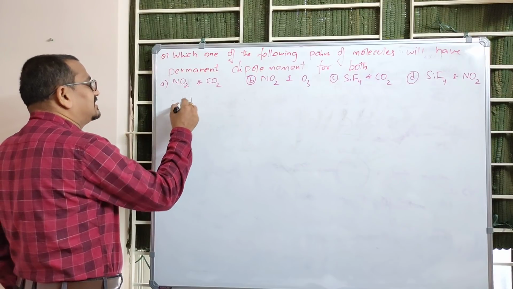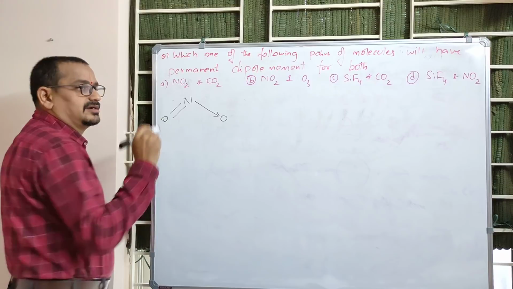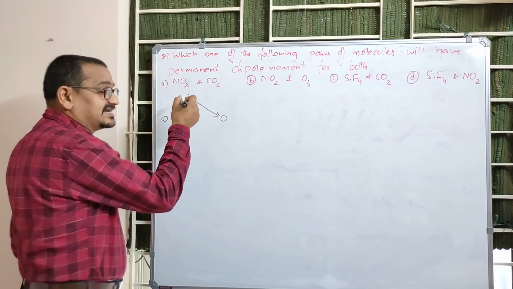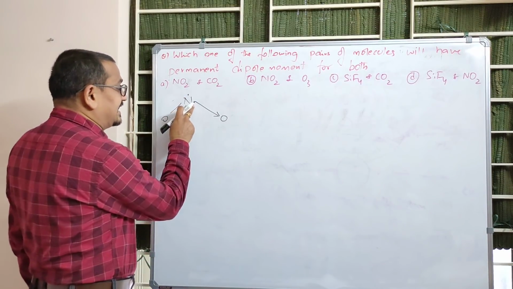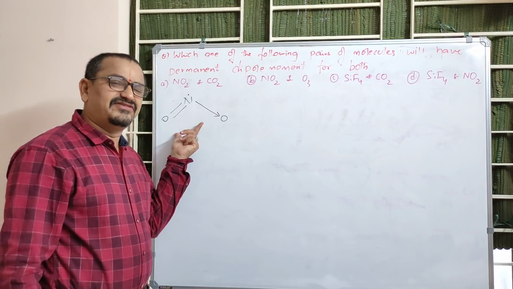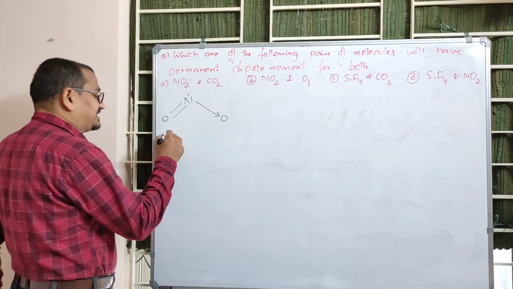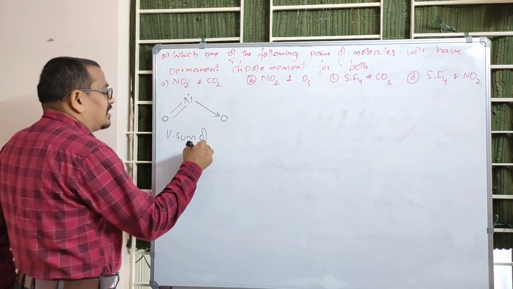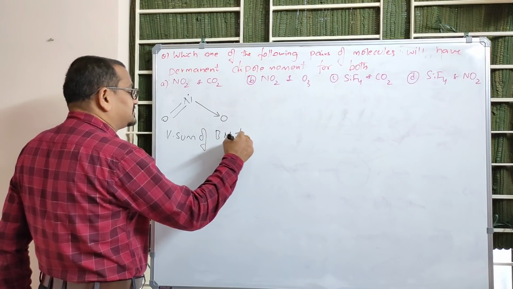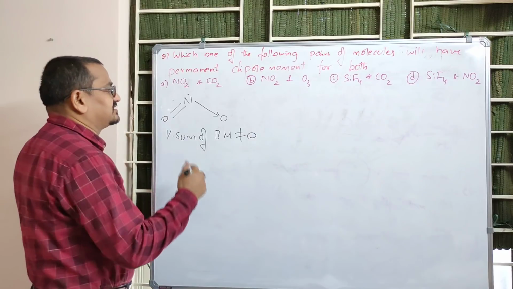NO2 is angular in structure. See, this is the structure of NO2, with an unpaired electron. That's why it is reddish brown in color. This is a dative bond formed using its lone pair, right? You might have studied this in the 15th group. This is angular, and the net dipole moment, the vector sum of bond moments, is not zero. So they are not in cancelling directions, right? In vectors you have studied.